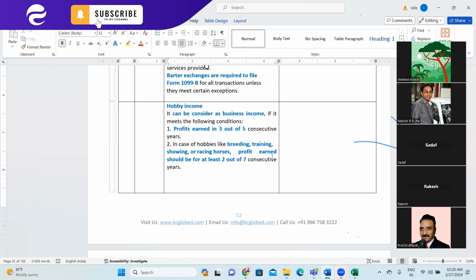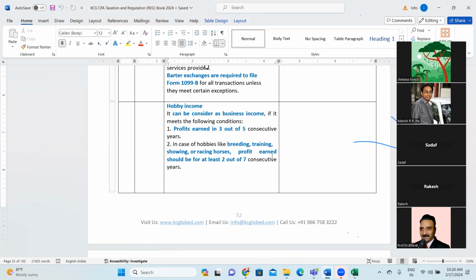Second, in case the hobby is like breeding, training, showing racehorses, and those kinds of activities, profit earned should be for at least 2 out of 7 consecutive years.